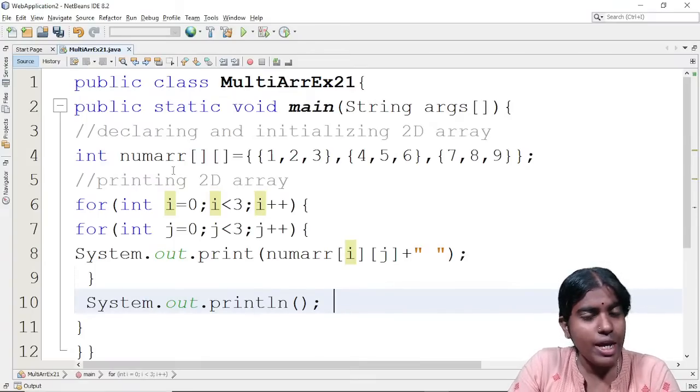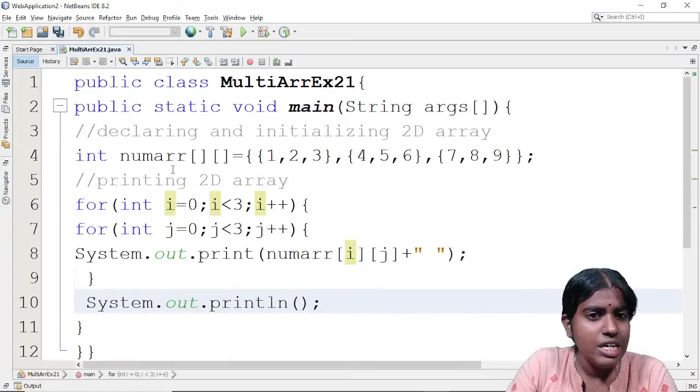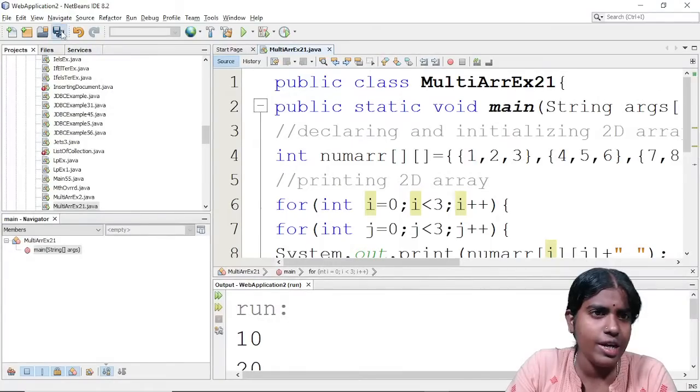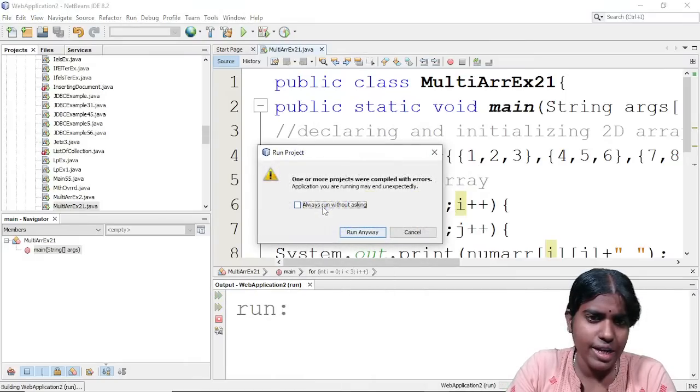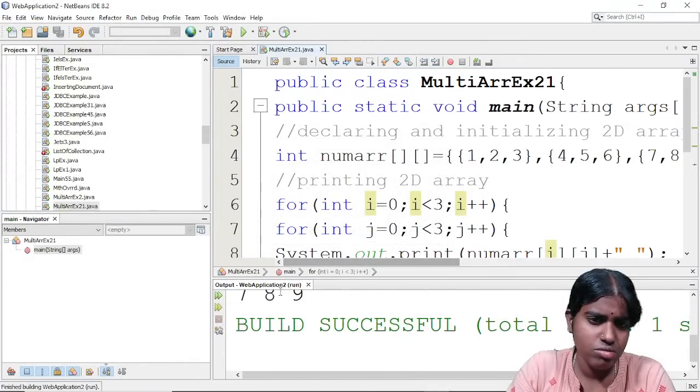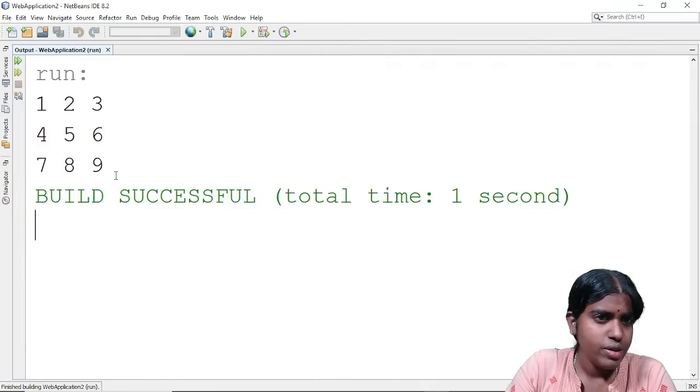Clear with this? Based on my requirement, I can go for a single dimensional array or a multi-dimensional array. Just right click and there is an option to run the file. I am displaying them in the form of a matrix: 1, 2, 3, 4, 5, 6 and then 7, 8, 9.